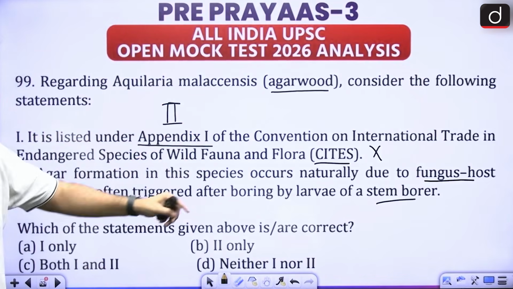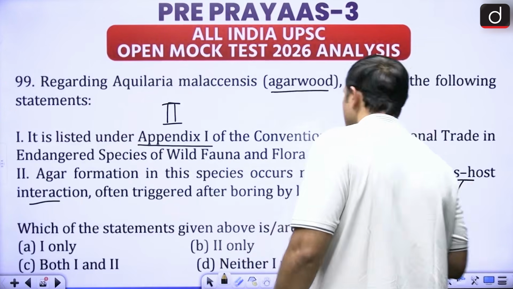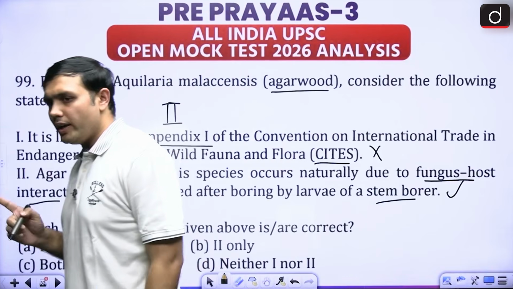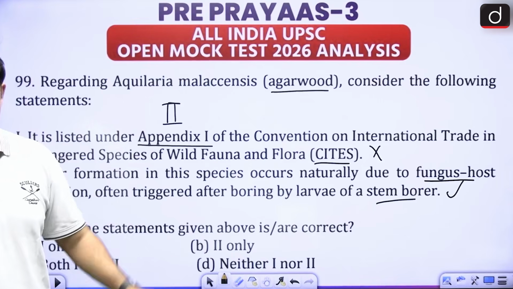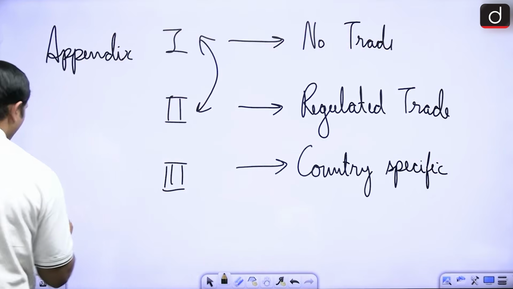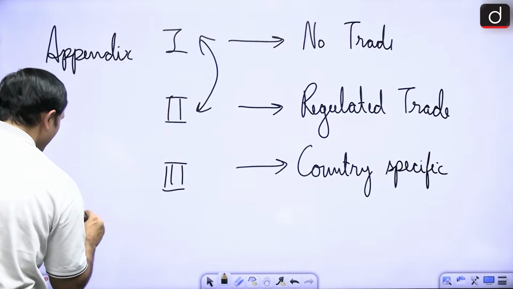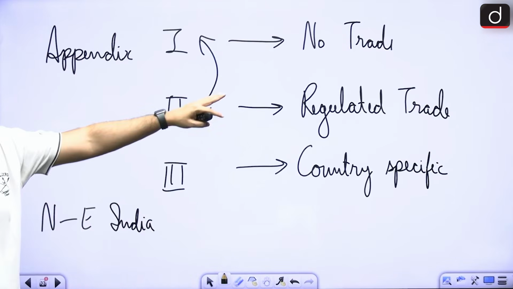Now the next aspect is straightforward. If you know this, of course this statement is correct, but you will only be able to answer this particular question if you know about this particular aspect, right? Where is this found? It is found in Northeast India, and it is regulated here.